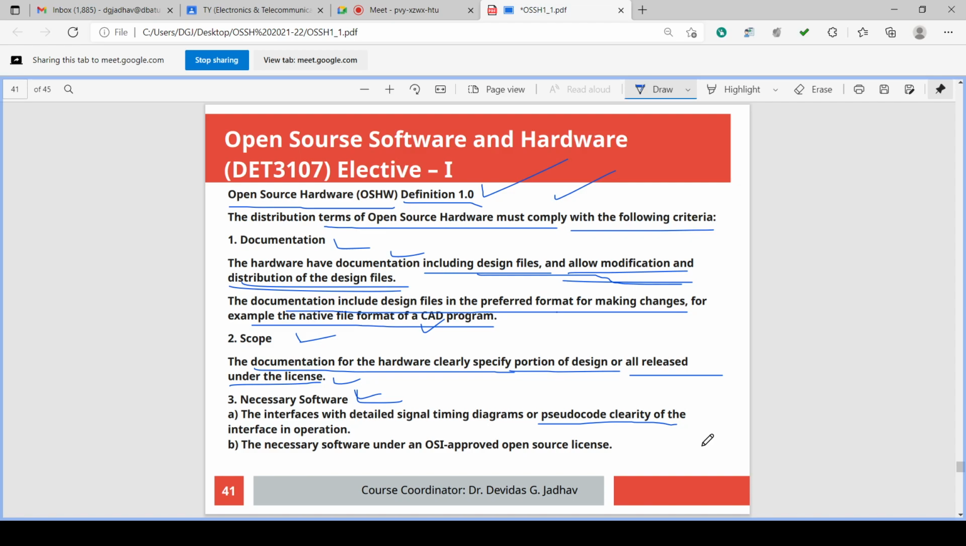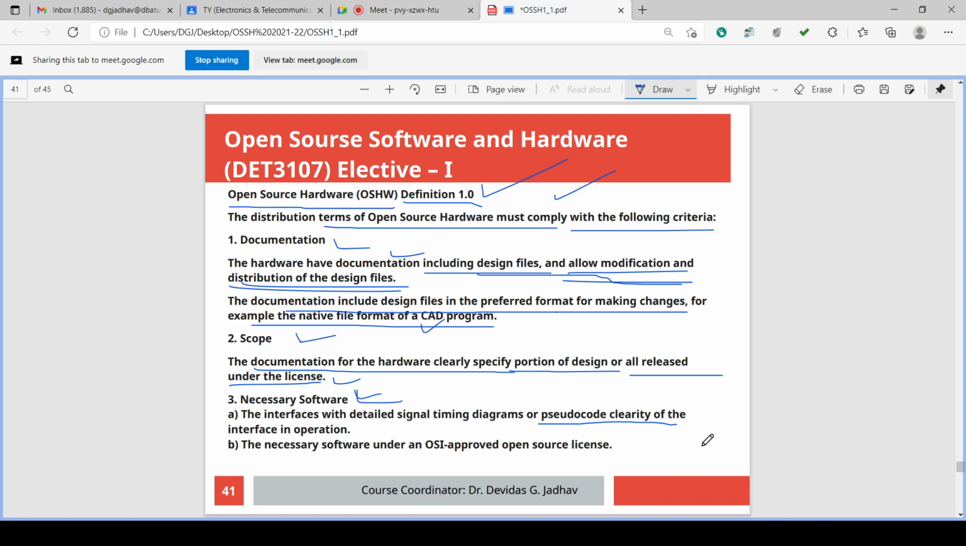And second, necessary software under an OSI approved open source license. The software having the open source license can be provided. If you want to make the software open source, then you have to go for an open source license. And if you get the open source license for the software, you can redistribute your own software. So these are the things that should be satisfied by open source hardware. Okay, so the open source hardware definition 1.0, OSHW definition 1.0.